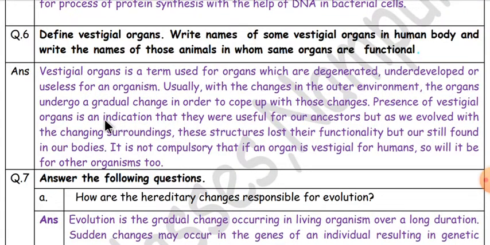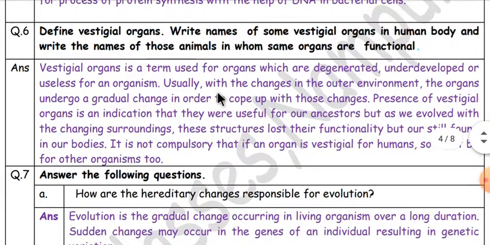Presence of vestigial organs is an indication that they were useful for our ancestors, but as we evolved with the changes surrounding, these structures lost their functionality but are still found in our bodies. It is not compulsory that an organ that is vestigial for humans will be so for other organisms too.